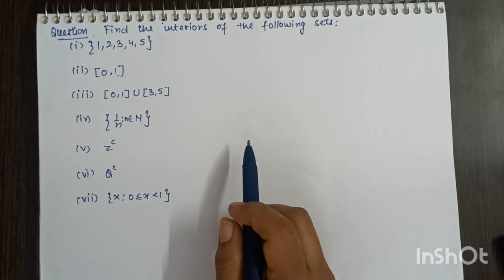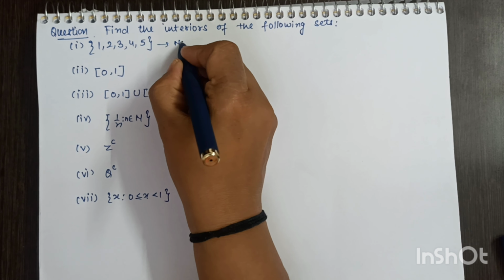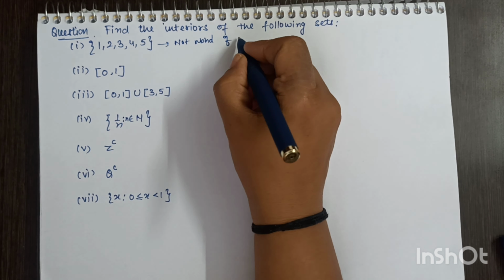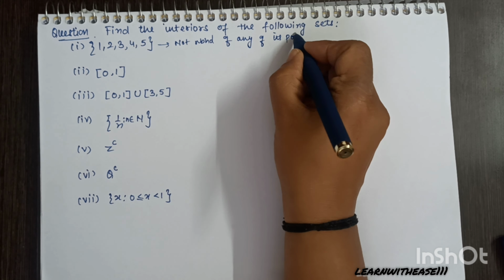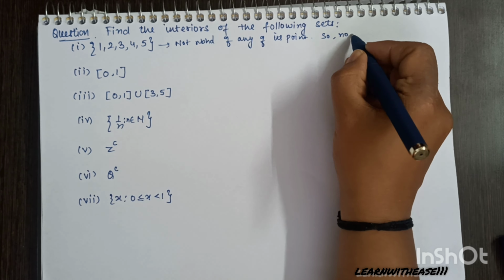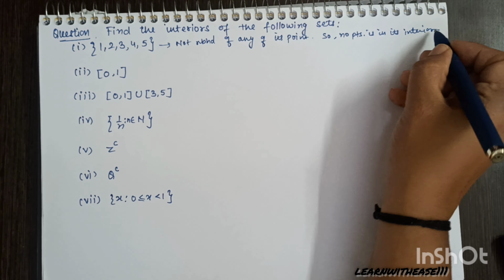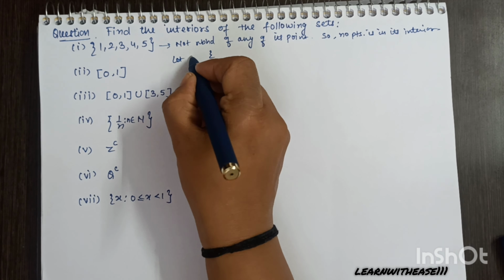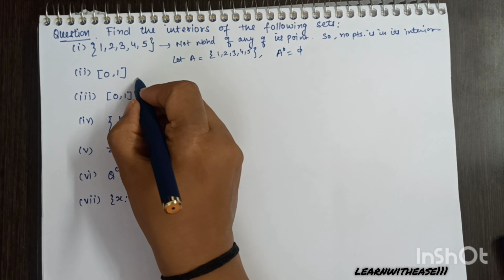Next is questions based on the same. Find the interiors of the following sets. See, this is a non-empty finite set. It is not a neighborhood of any of its points. That means none of the points will work as an interior point of the set. No point is in its interior. So if I consider this set to be A, then A naught is empty.